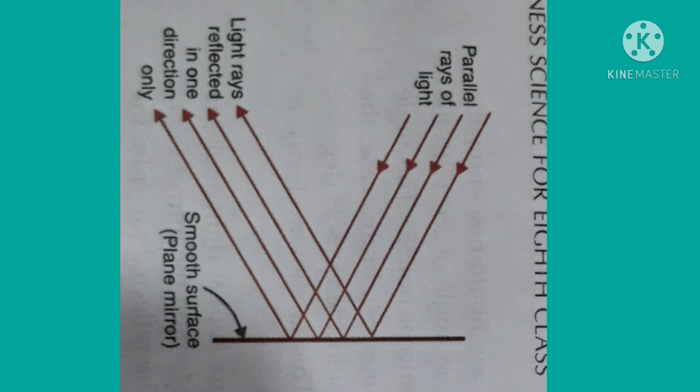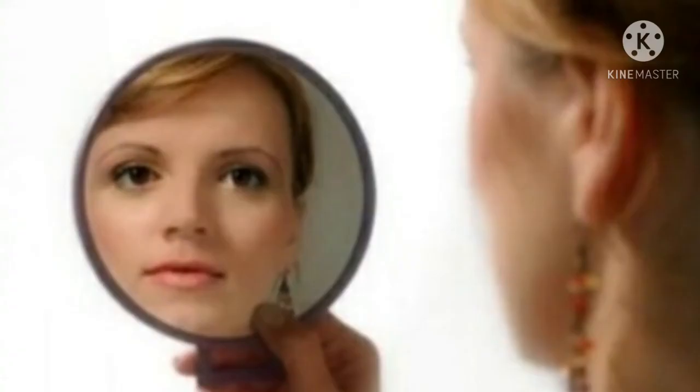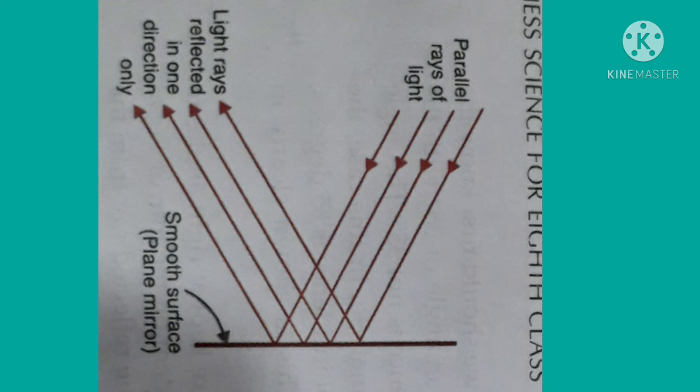Children, every day when you come to the school, you dress up yourself and you see your image in the plane mirror. It is because of regular reflection. Regular reflection of light from a smooth surface can be explained like this. All the particles of a smooth surface like a plane mirror are facing in one direction. Due to this, the angle of incidence for all the parallel rays of light falling on a smooth surface is the same, and hence the angle of reflection for all the rays of light is also the same.